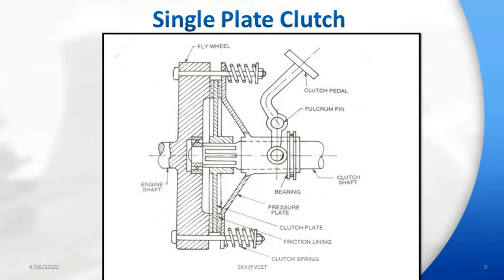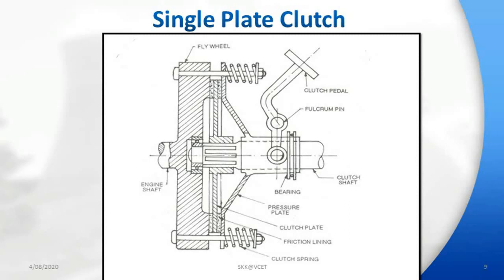Normally the clutch is in the engaged position, which is as shown in figure. The spring pressure clamps the friction plate tightly between flywheel and pressure plate. This causes friction plate, flywheel and pressure plate to rotate as one assembly when engine is running and clutch is engaged.